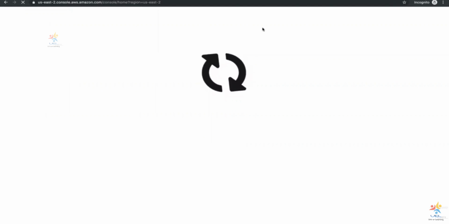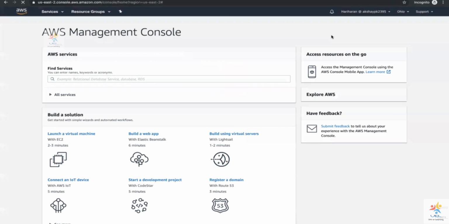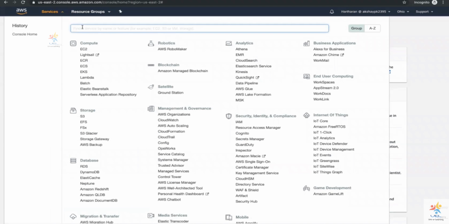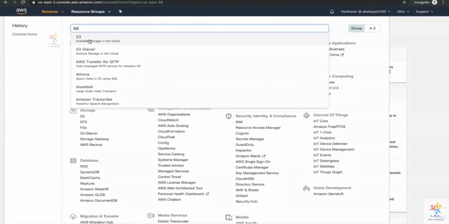So now once I have confirmed, it's going to automatically dynamically select a region for myself, for Hariharan in fact, who is part of my AWS organization account. Hariharan at my account ID alias. So it has selected the Ohio region. So now as Hariharan, I can go ahead and access S3 because that was the policy that I attached to him while creating the group. So I can type S3. I'm going to open it in a new tab.